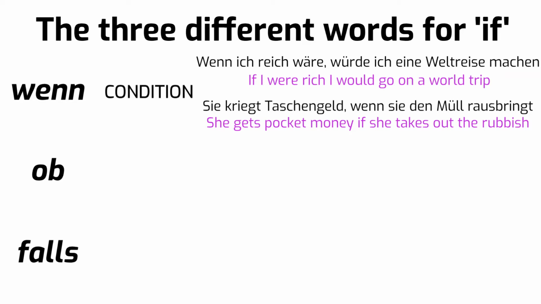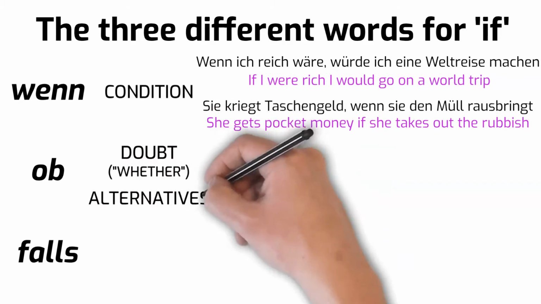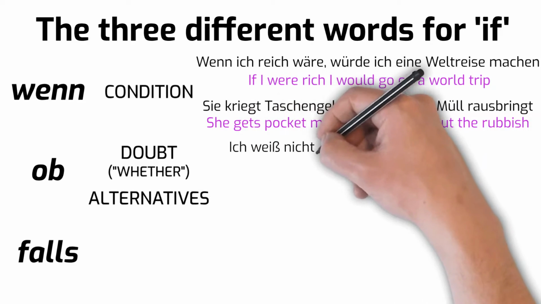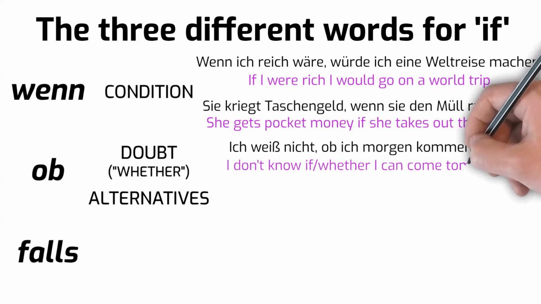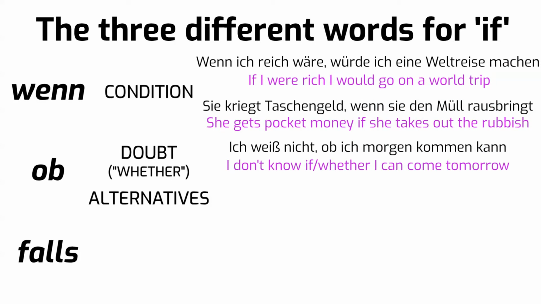The second word, ob, can express either doubt, in which case you could translate it with whether in English, or two alternatives. Here's an example of doubt. Ich weiß nicht, ob ich morgen kommen kann. I don't know if or whether I can come tomorrow. Here's an example of two alternatives.